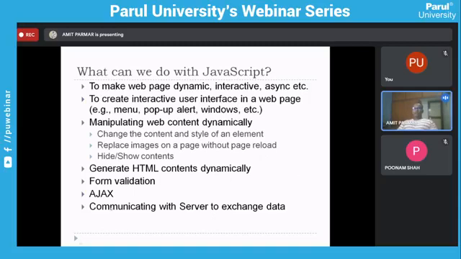So to make your page dynamic, interactive, and async. This is a term which is very new, well, I won't say new, but of course new to students particularly. Those who are not using JavaScript as per industry standards might not be aware of this term, async.